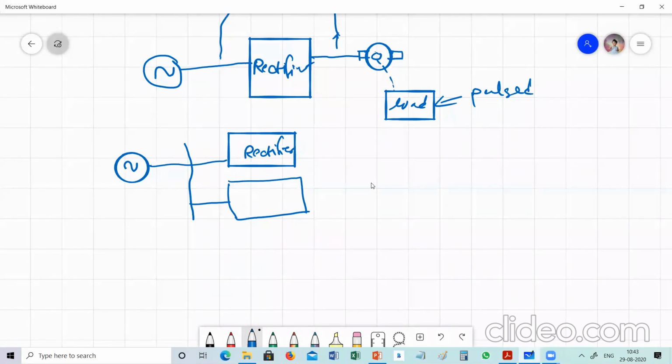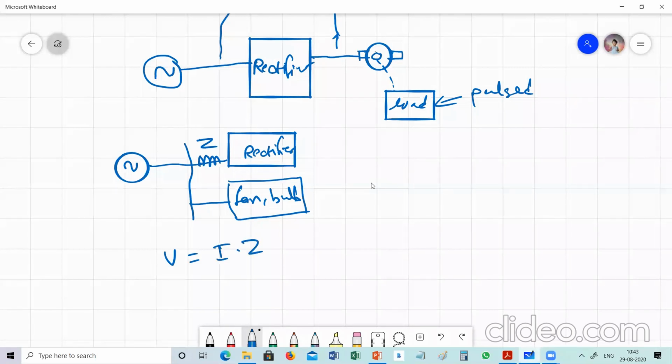Other loads like a fan, bulb, or any other loads which are directly given AC. Means what? This line has some impedance, for example Z, and for the current shown above, the voltage drop is nothing but equal to I into Z.